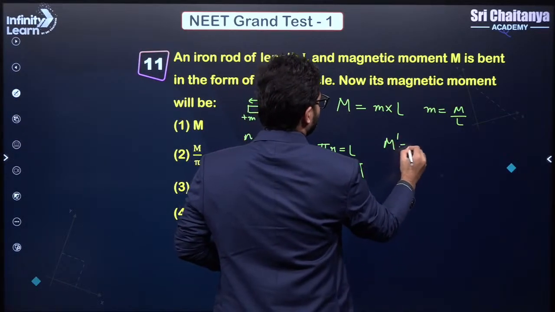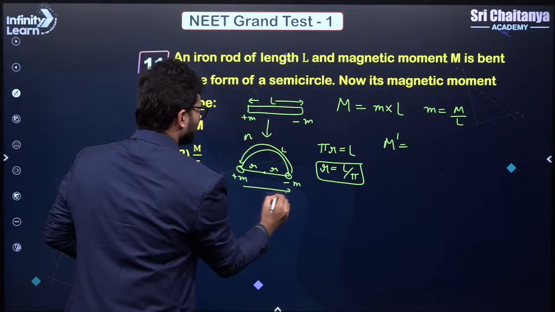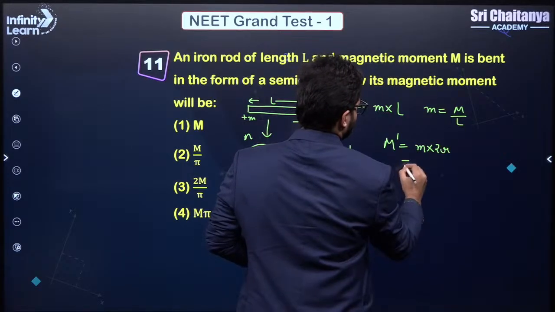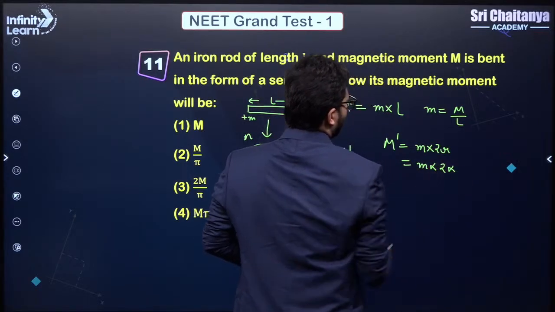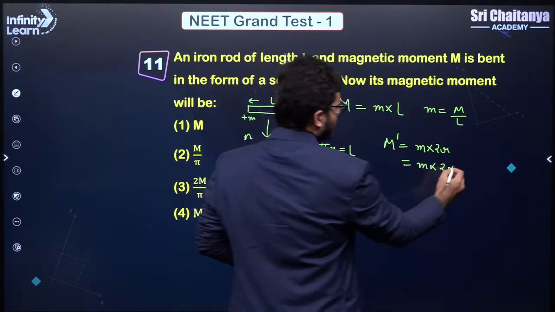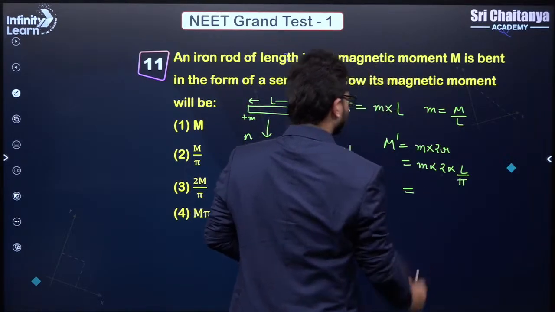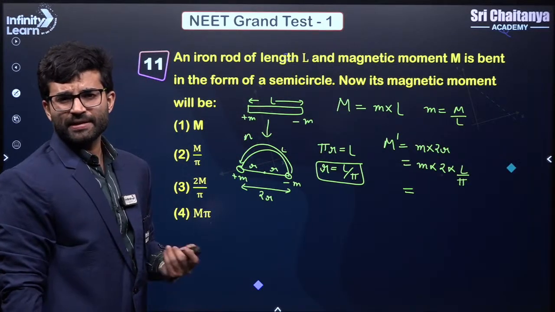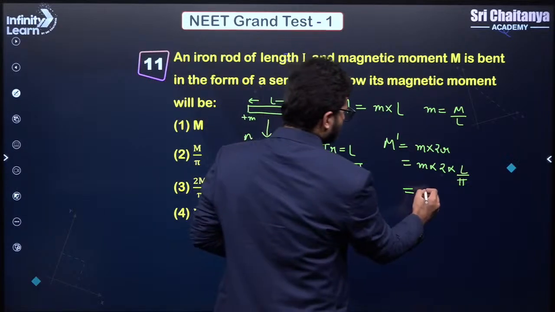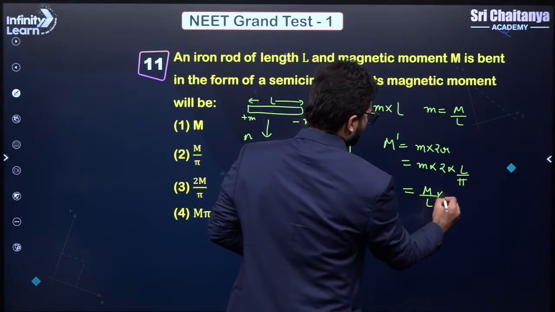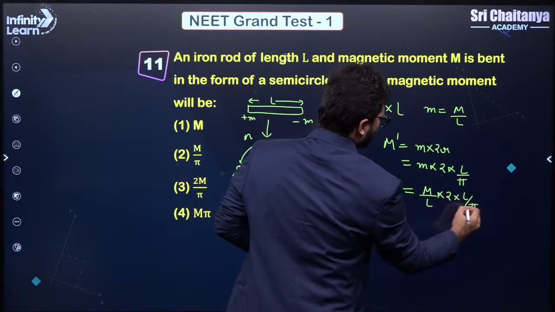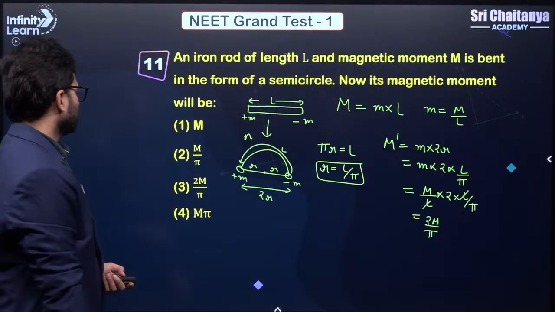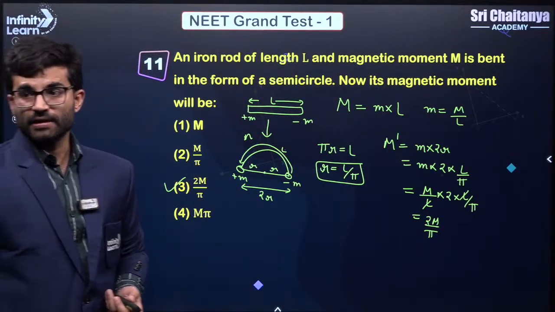Now what is the magnetic moment in this case? Magnetic moment is equal to pole strength m into distance between the poles, that is 2R. So m into 2R, that is equal to small m into twice of R. What is R? R is L by pi here. And what is small m? Small m is capital M by L, right? So we'll put small m as capital M by L into 2 into L by pi. L and L cancel out. This comes out as 2M by pi. Correct? So the answer is 2M by pi. Is that clear?